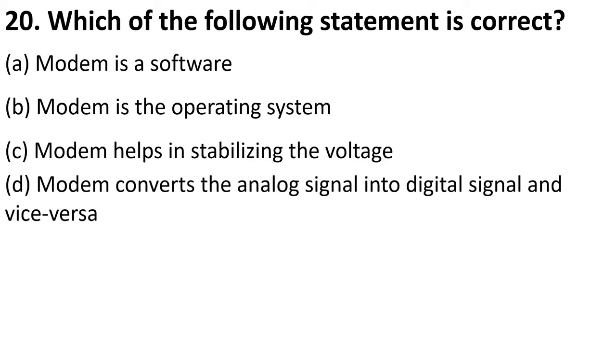Which of the following is correct? Modem is a software. Okay, this is not right. Modem is not a software. Modem is an OS, operating system. No, it is not an operating system. Modem helps in stabilizing the voltage. No, this is also not right. Modem converts analog signal into digital and vice versa. Yes, this is absolutely right. Modem is the short form of modulation and demodulation. Both of these words have combined to form modem, and this conversion from analog to digital and digital to analog is done by modem. Okay, this is the answer.